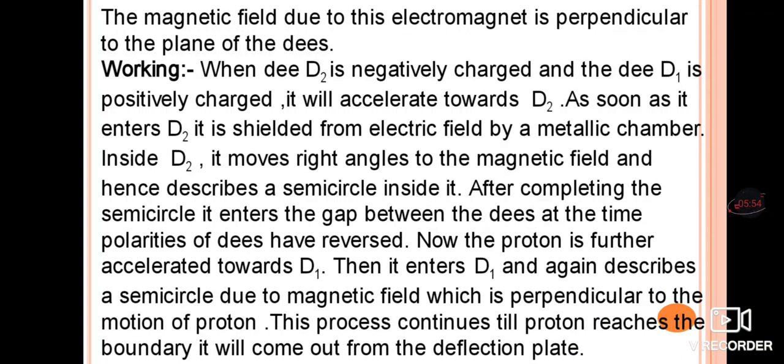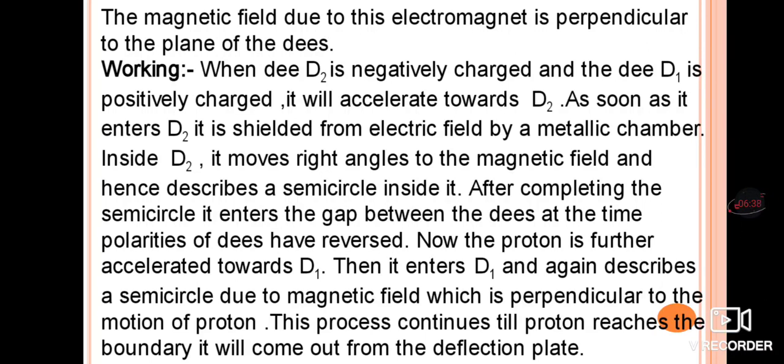In the working condition, first we consider when D2 becomes negatively charged and D1 becomes positively charged. There are two Ds here, D1 and D2. We are going to accelerate the positively charged particle, P. Of course, P is positively charged, so it will be attracted towards D2 because D2 is negatively charged. Positive and negative attract, so the charged particle will move towards D2.